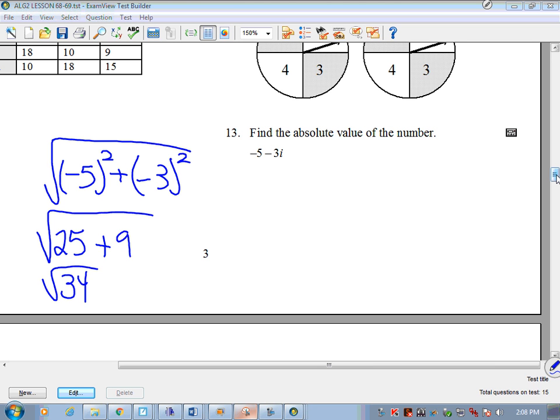Now to make sure, let's see if 34 can be taken out. We're getting what, 2 and 17? Well, that's not going to reduce, right? So we're just left with the square root of 34. Those are pretty easy, correct? Okay, good.